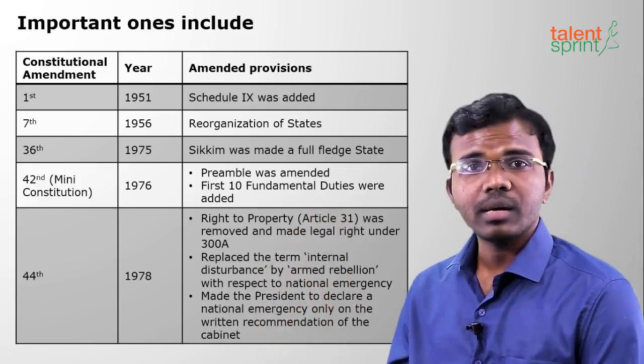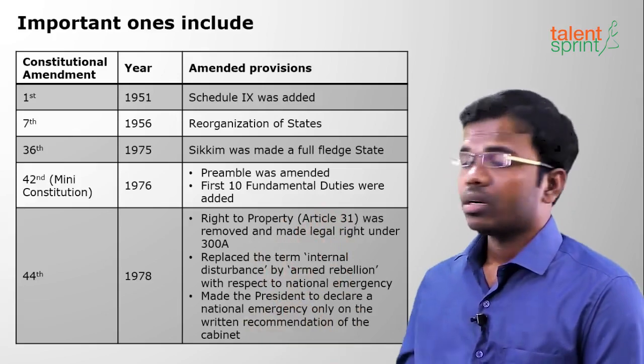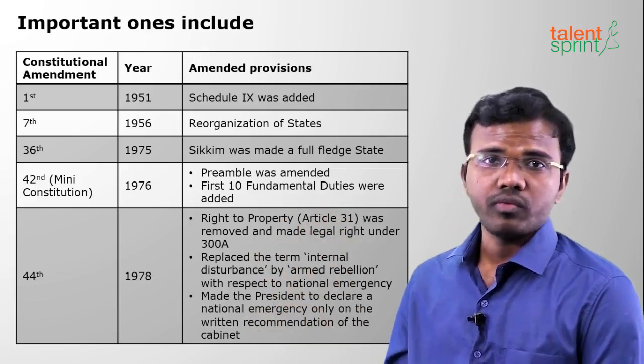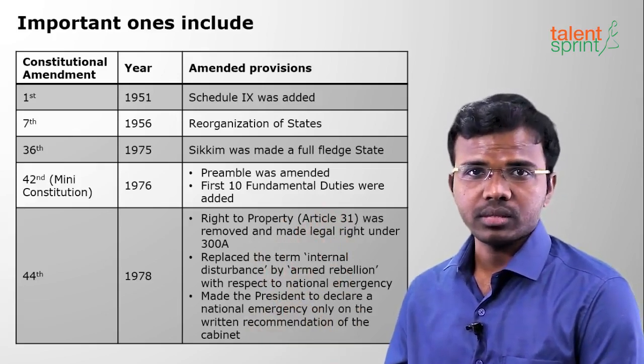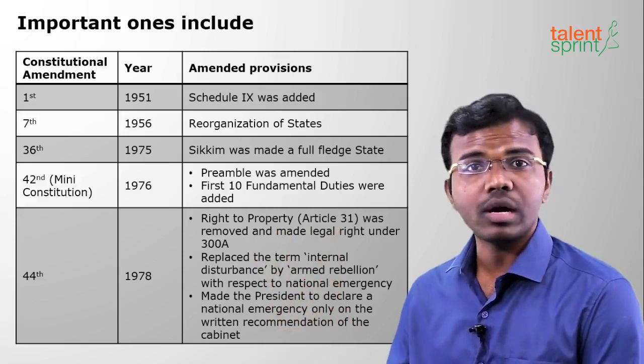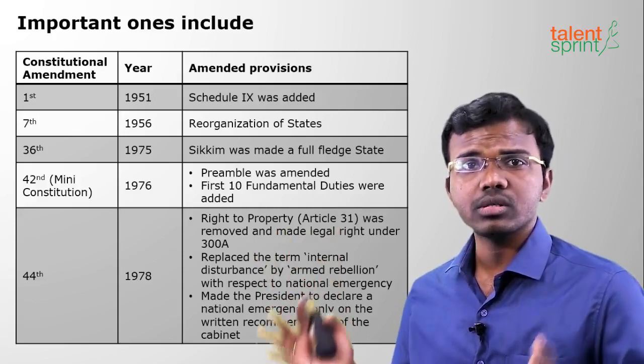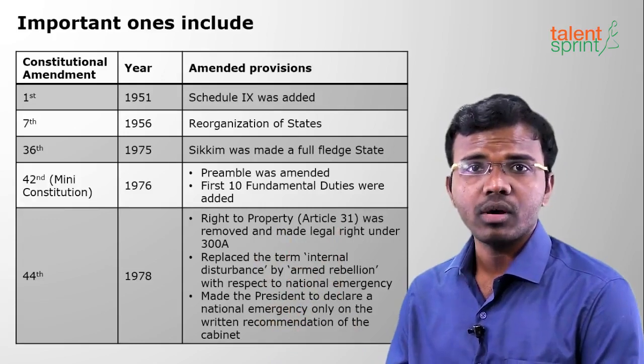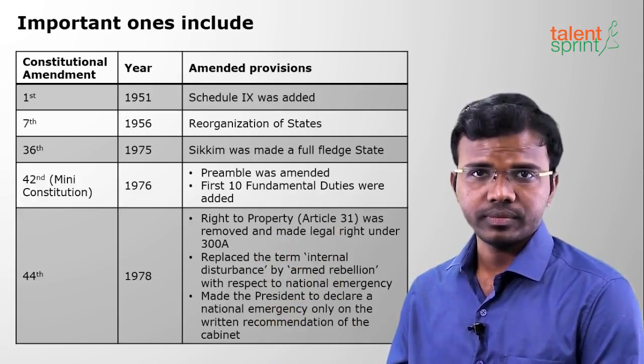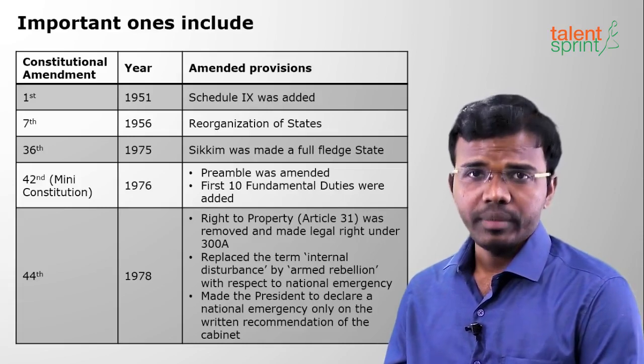Next is amendment number 42, the 42nd Constitutional Amendment 1976. It is called the mini constitution. Why is it called the mini constitution? Because it is the lengthiest amendment out of all amendments till date. Hence it is called the mini constitution.